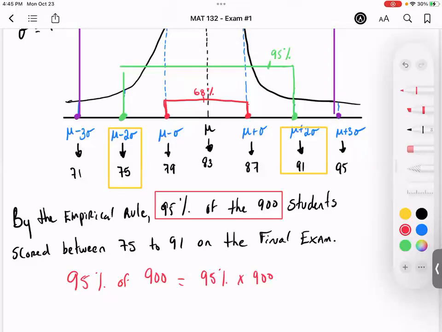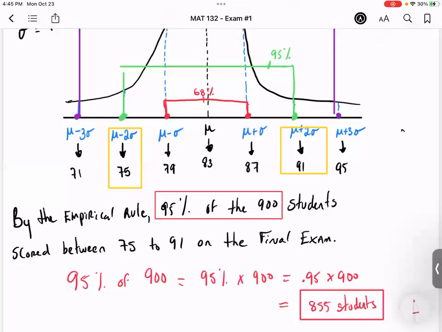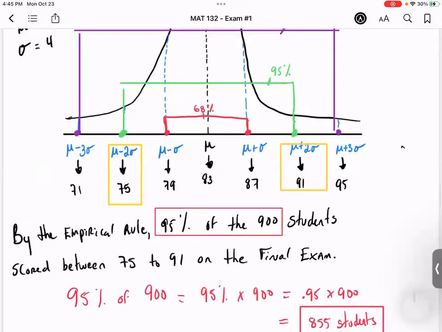So if you rewrite 95% as a decimal, you get 0.95. So you do 0.95 times 900, which is 855. So 855 students scored between 75 to 91 on the final exam. And that's how you solve this problem by using the empirical rule.